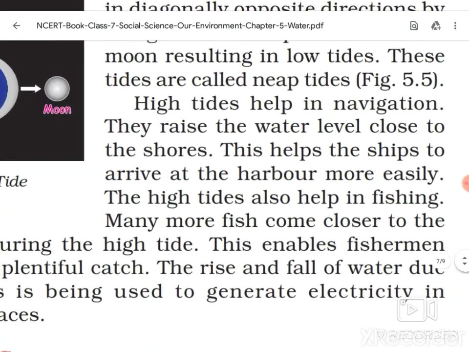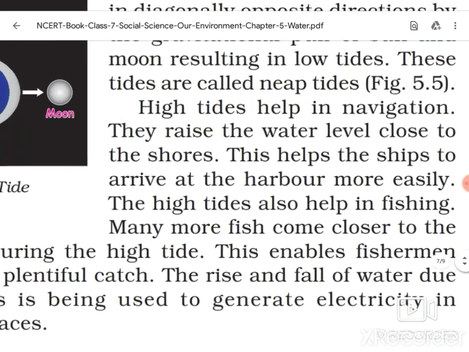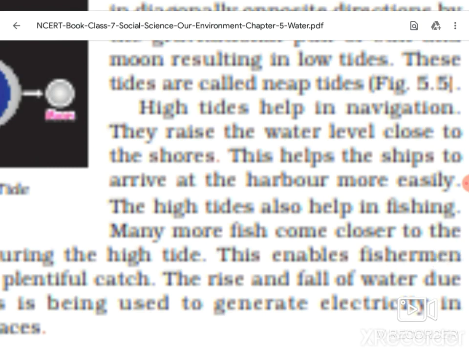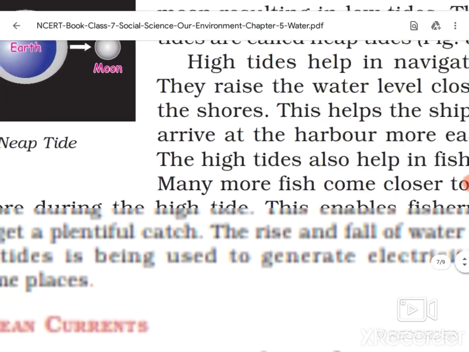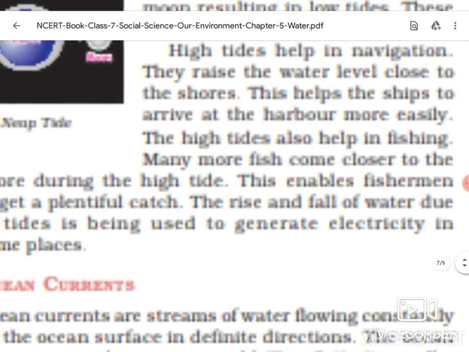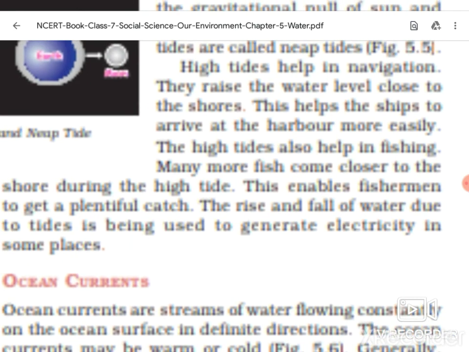High tide helps in navigation. They raise the water level close to the shores. This helps the ships to arrive at the harbor more easily. Due to high tide, the water level will be high, and because of the high water level, ships can easily come to the shore. High tide also helps in fishing. Many more fishes come closer to the shore during the high tide. When there is a high tide, it carries lots of fish to the shore. This enables fishermen to get plentiful catches.